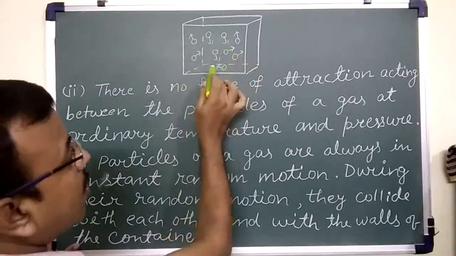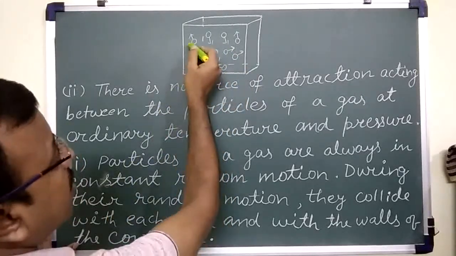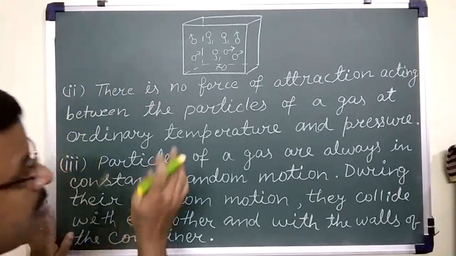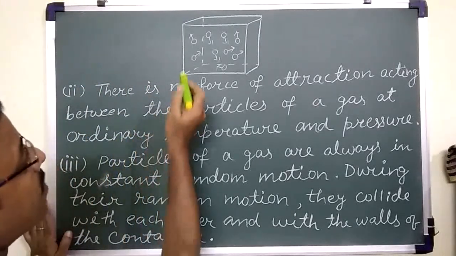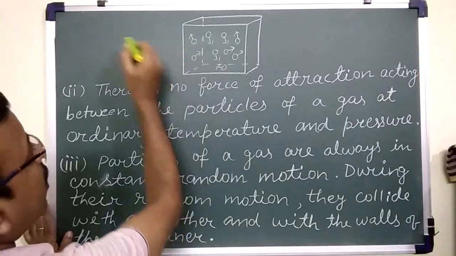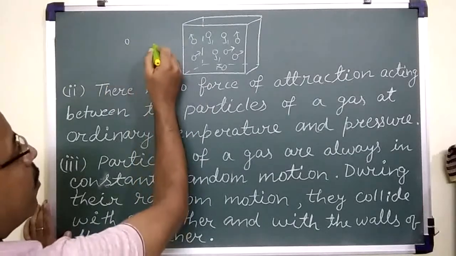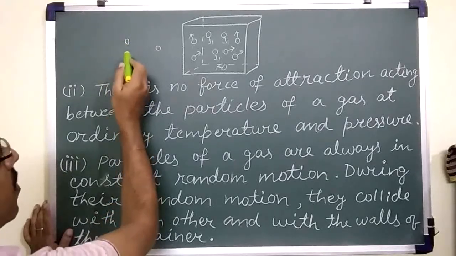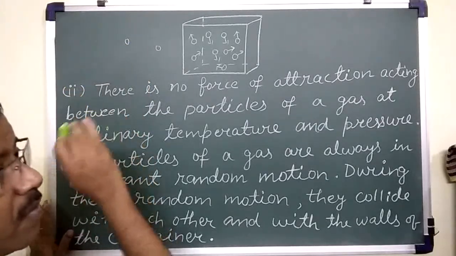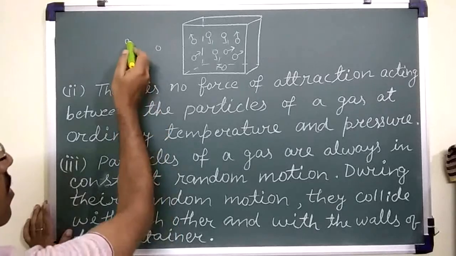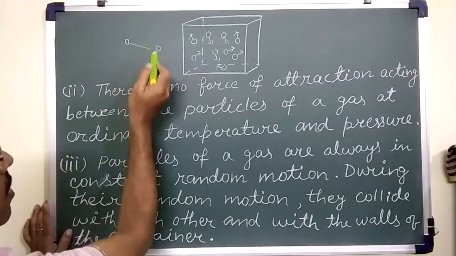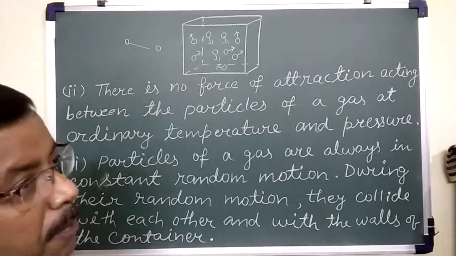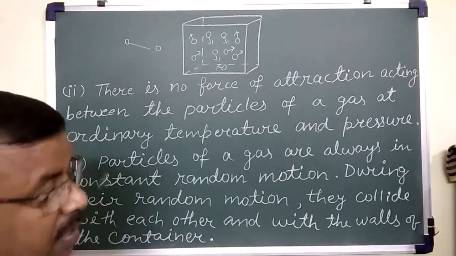So these are molecules. Now, the interparticle distance. As per the first assumption, the actual volume of a molecule is very small in comparison to the distance of separation between the particles.